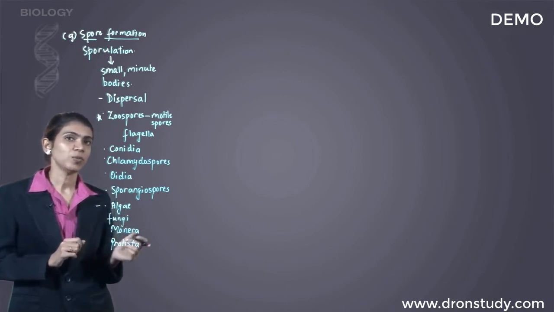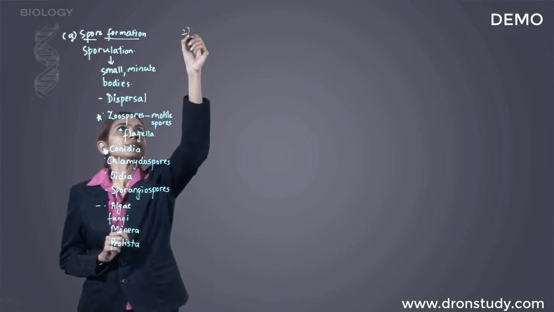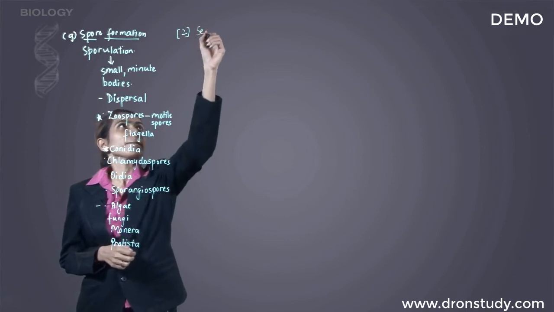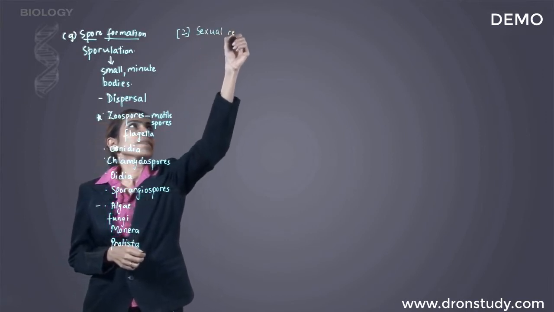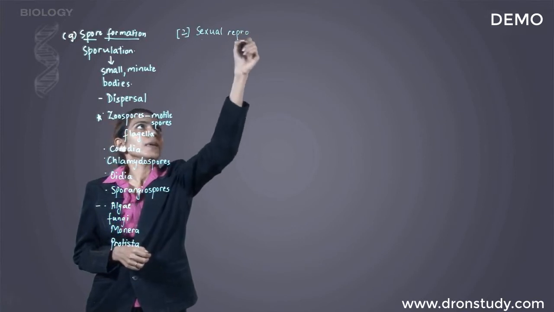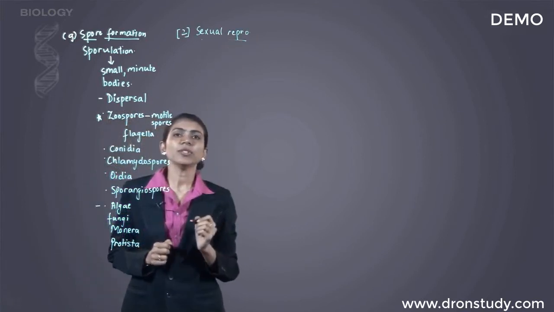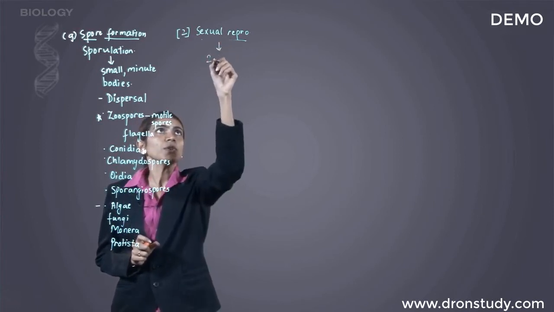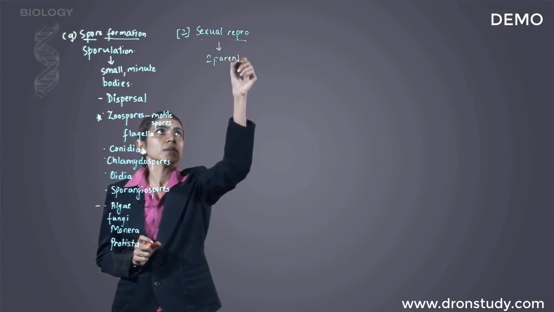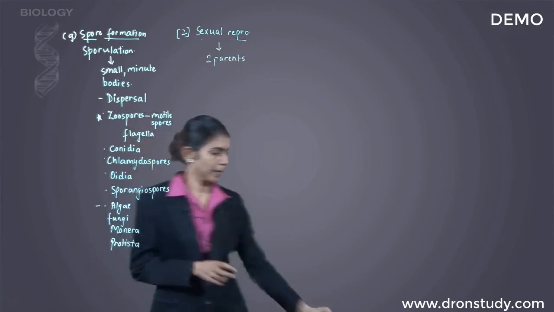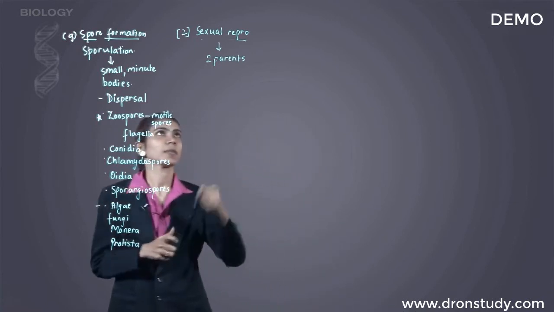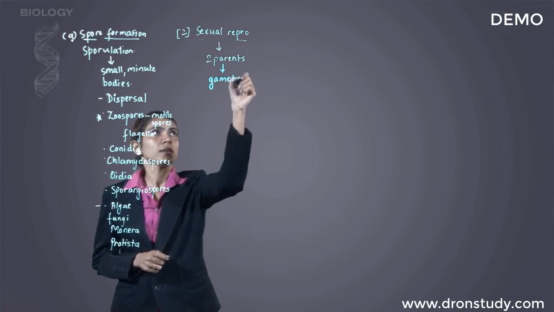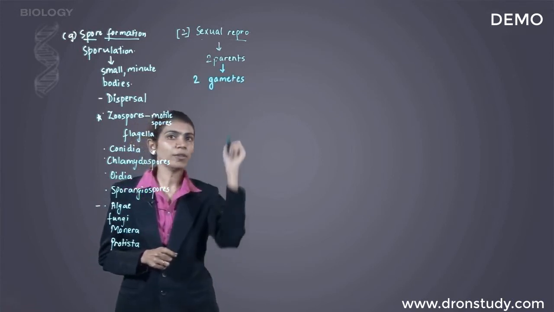Now we go to second type of reproduction, that is sexual reproduction. In sexual reproduction, there are 2 parents involved. So the new individual develops from 2 parents. So here there is presence of gametes. There are 2 gametes, one from each sex.